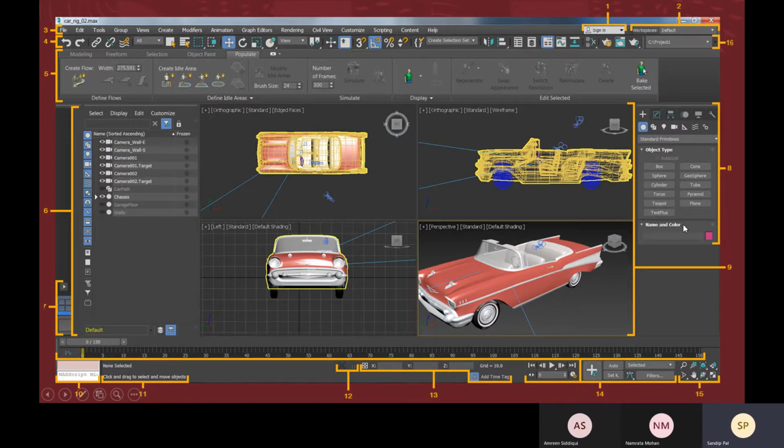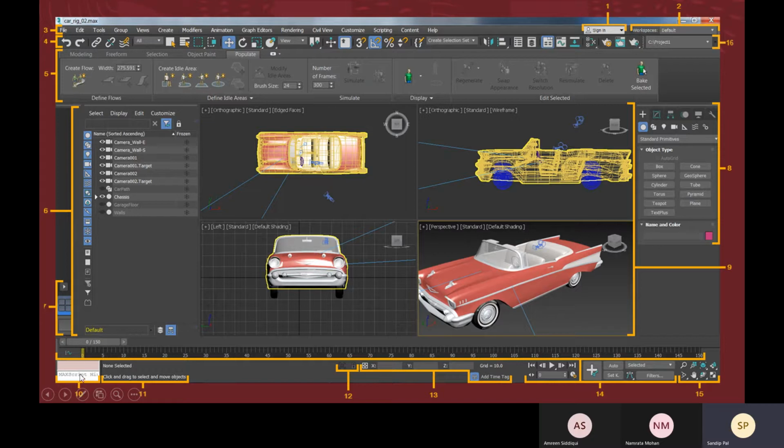So with this command panel you actually control your project, you create your model, you modify your model, you add everything with this command panel. And 9, this is your viewport. This is called viewport. So this is kind of similar in AutoCAD also. You have seen this viewport. And then this is 10, that is MaxScript Mini Listener.